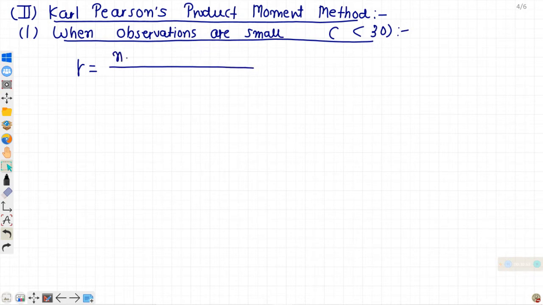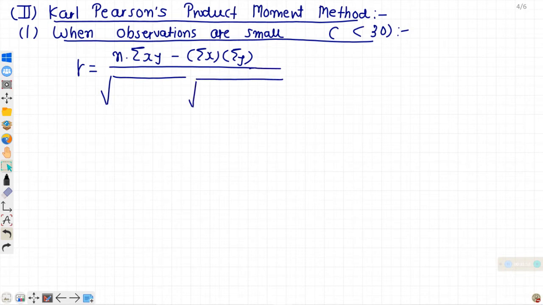R is equal to n into sigma xy minus sigma x into sigma y, upon 2 square roots. In first square root, n into sigma x square minus sigma x whole square. In second square root, n into sigma y square minus sigma y whole square.